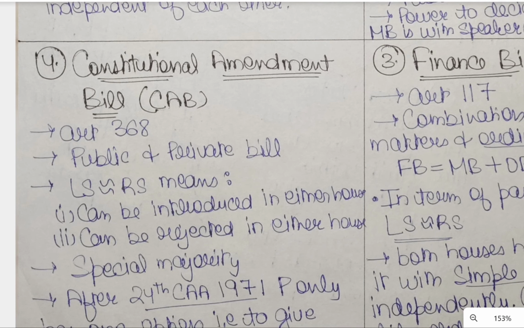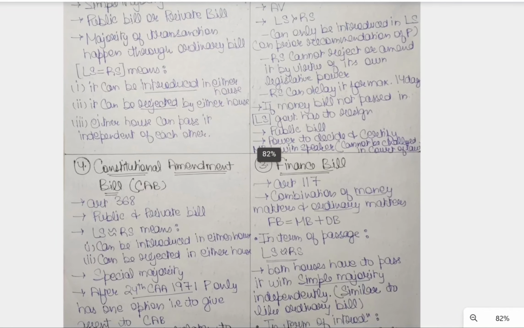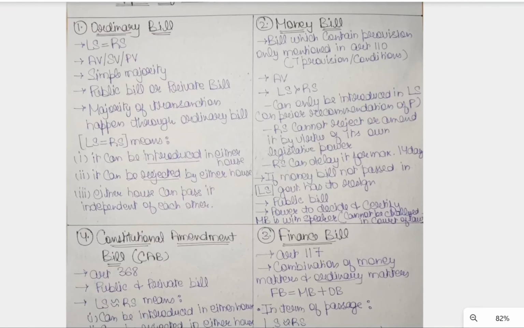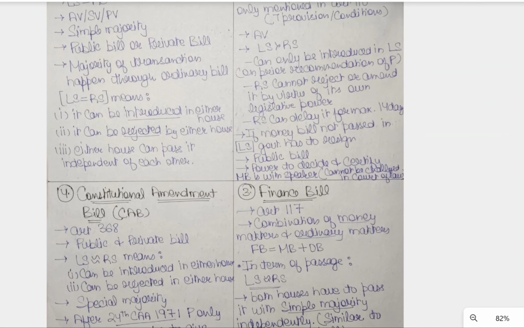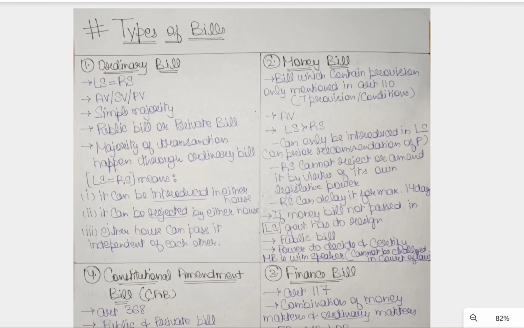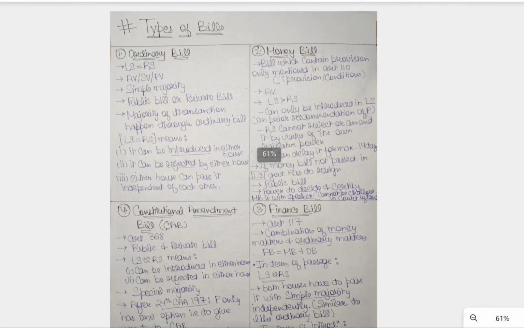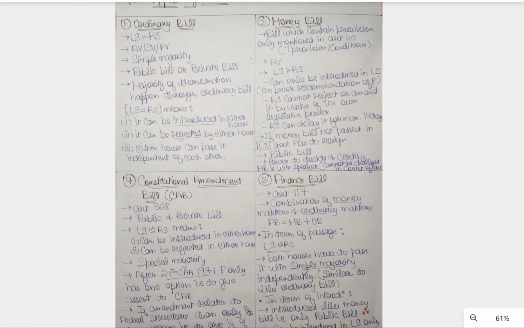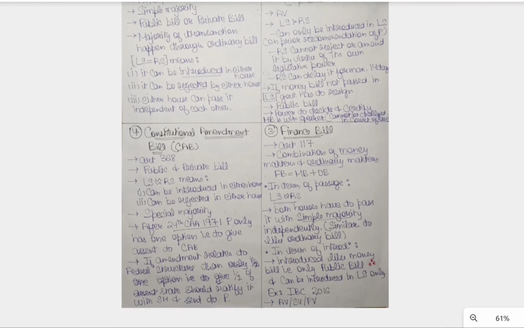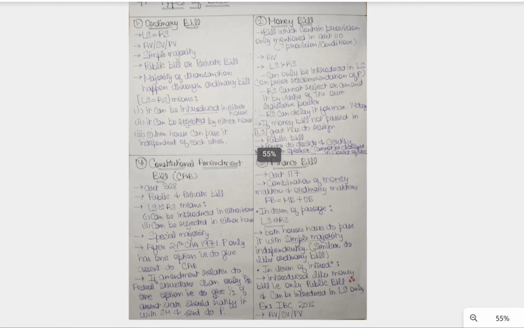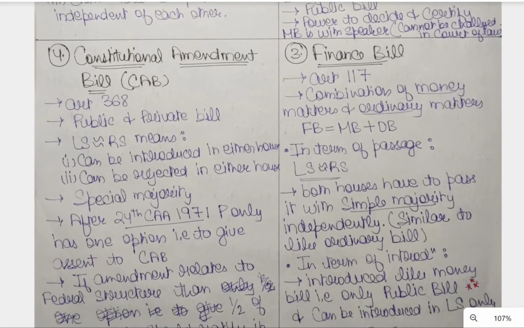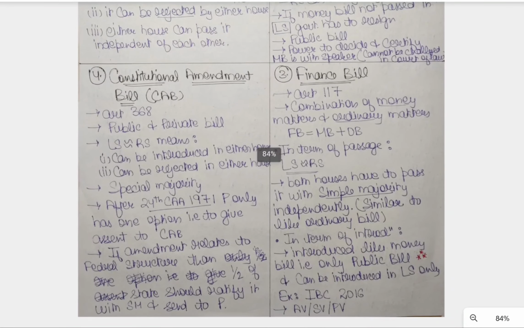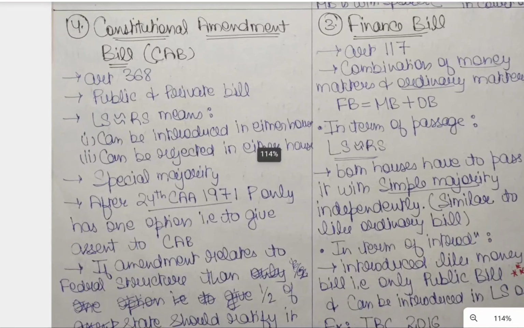I have designed this chart, or you can say the one pager, in such a manner that this portion holds all the public bills and private member bills, and these hold all the public bills. I have very precisely designed this format, so I recommend you please copy paste it the way I have done, or you can take a screenshot, or take a printout of it. I recommend it is better to draw it by yourself, so it becomes easy to learn and understand.